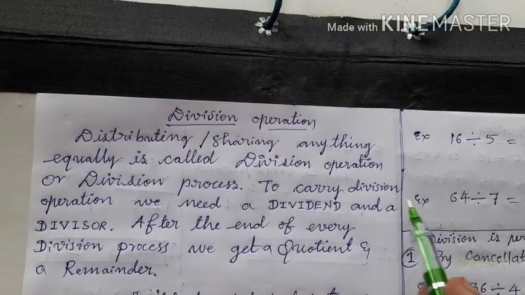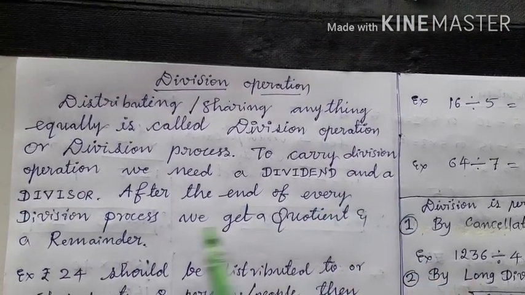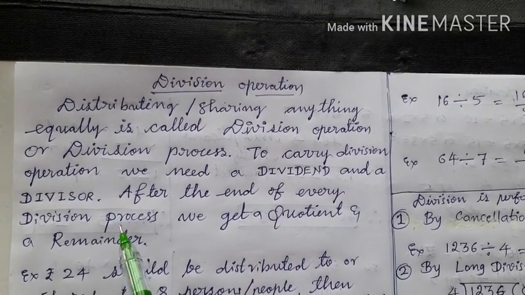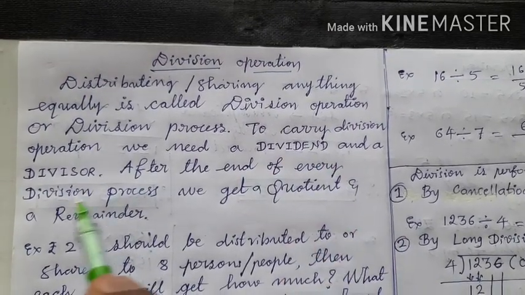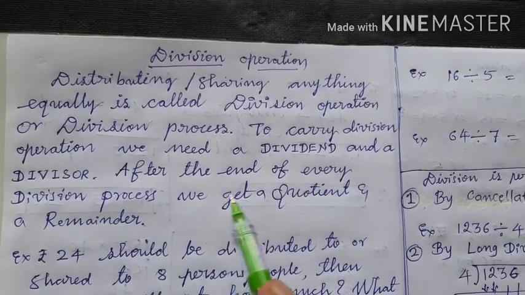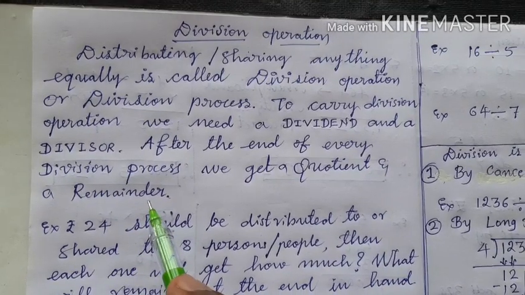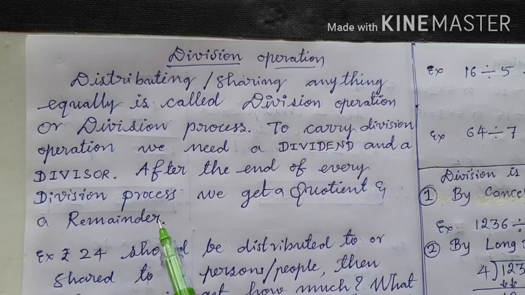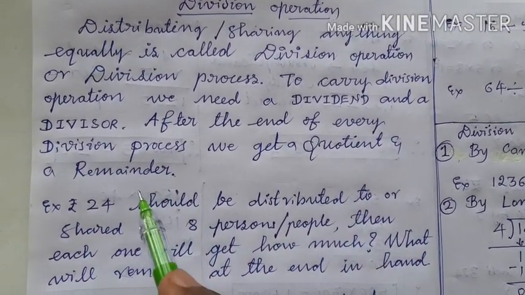Right? To carry out a division operation, we need a dividend and a divisor. Okay? To do any division operation, children, we need two things. We need a dividend and a divisor. After the end of every division process, we get a quotient and a remainder. Therefore, in the division operation, these four keywords must be remembered. Okay? Dividend, divisor, quotient and remainder.